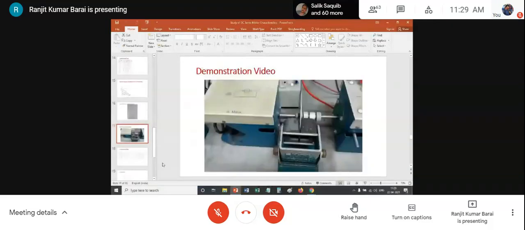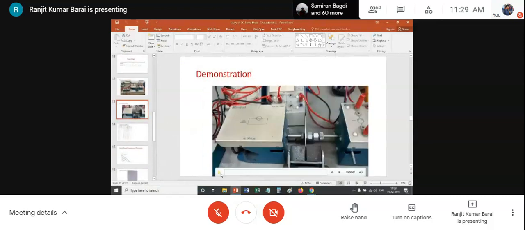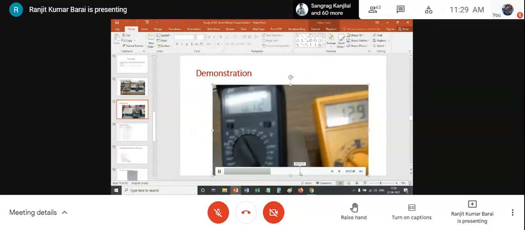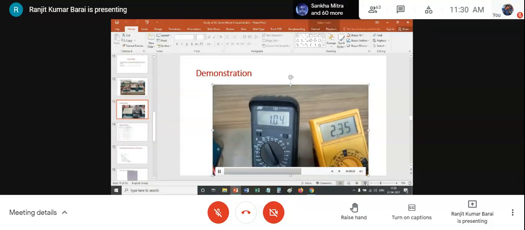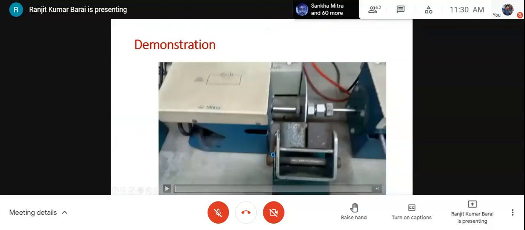Anyway, so the demonstration should be this one, I think. Yeah, this one. The brake position has been kept at 5.